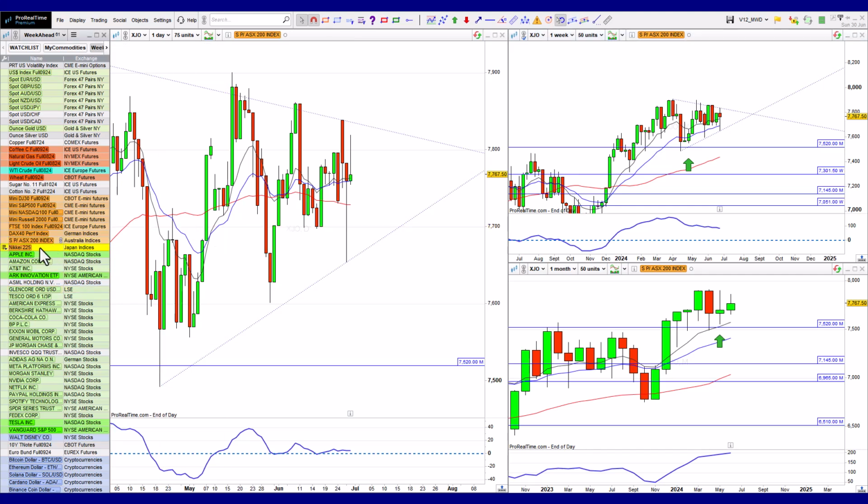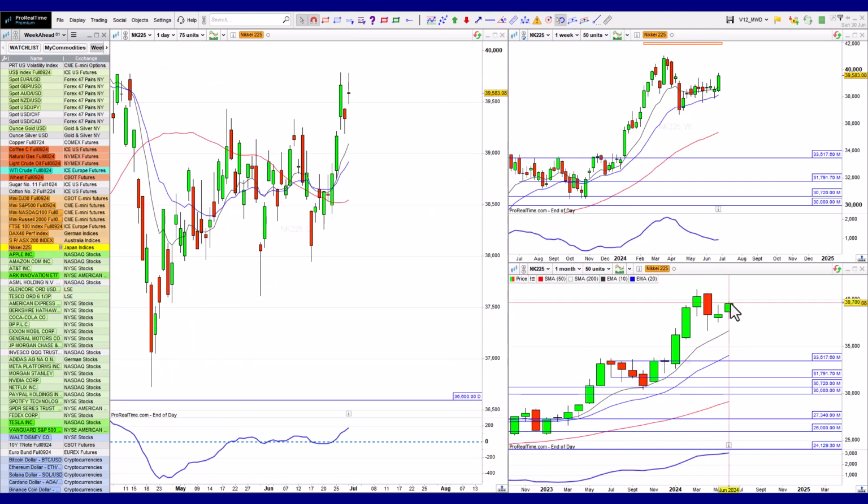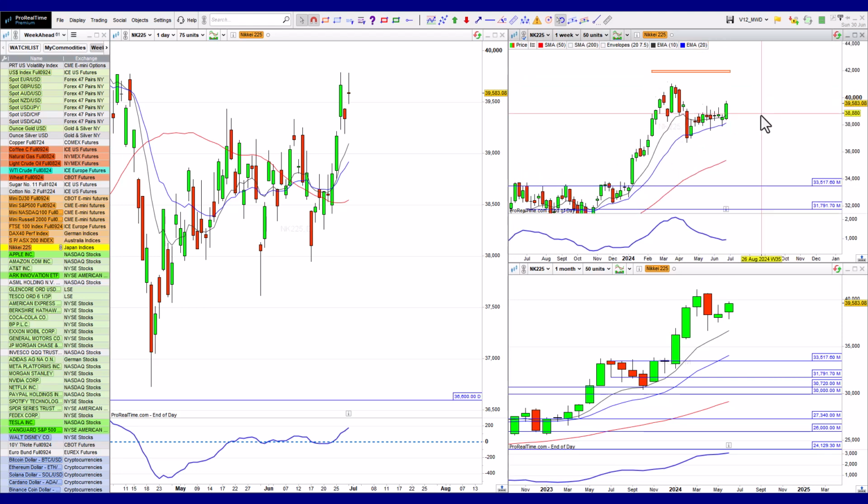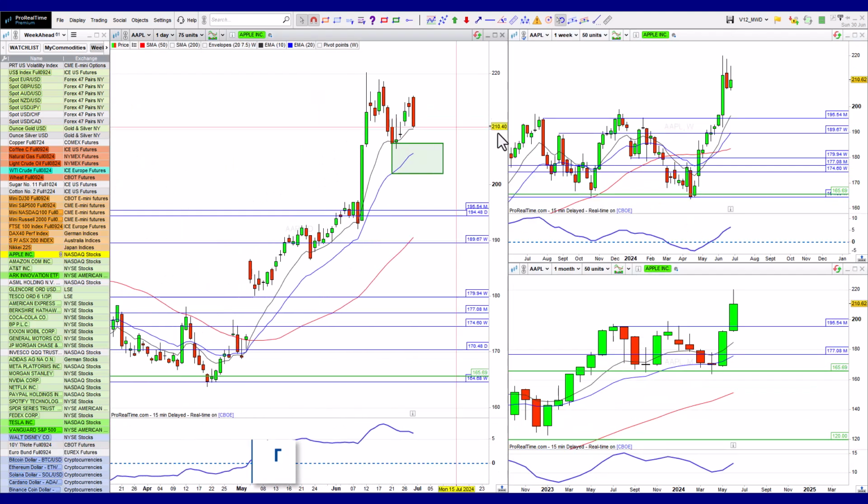Looks pretty good. Nikkei looks good. A bit of a consolidation, pushing higher here, a series of higher lows. That still looks nice and bullish. So again, not seeing anything to be alarmed about. Right, let's move on to the equities of interest.